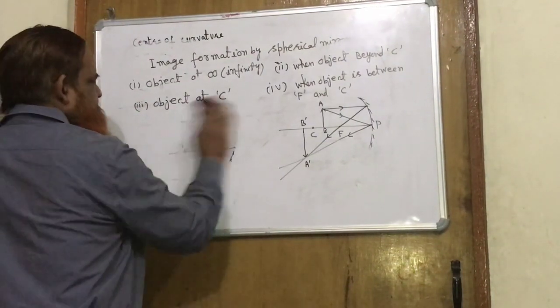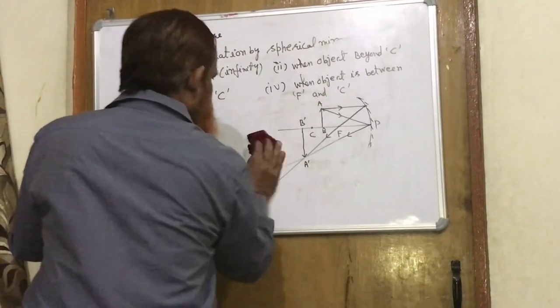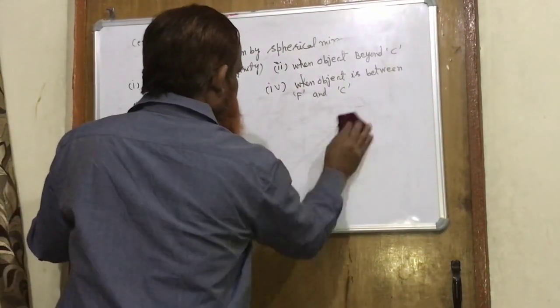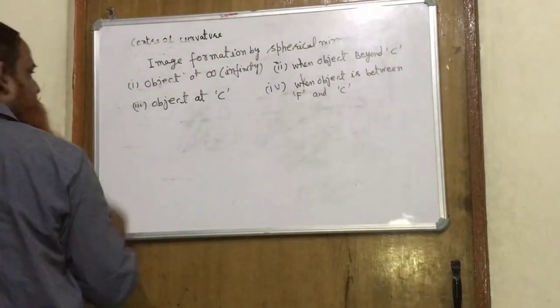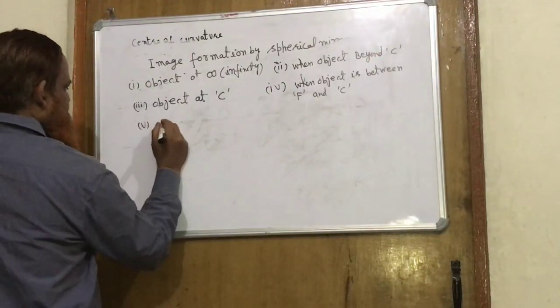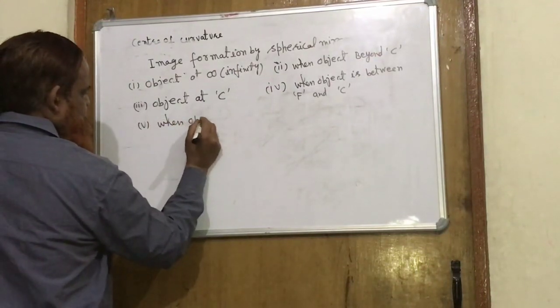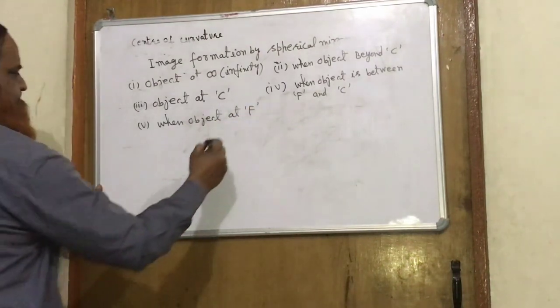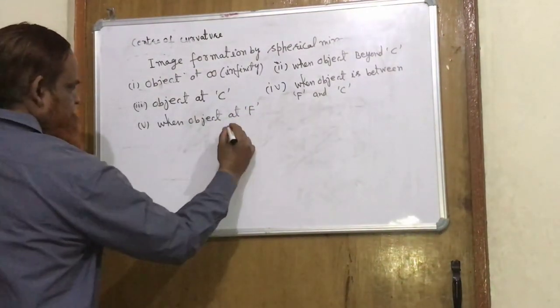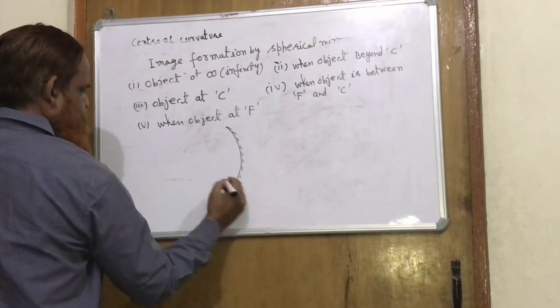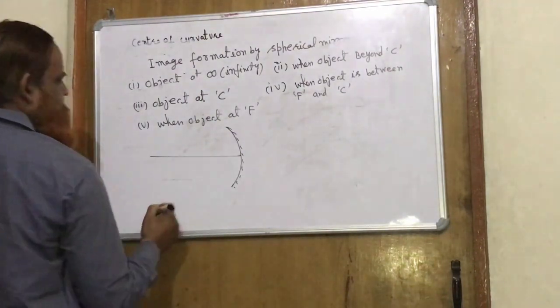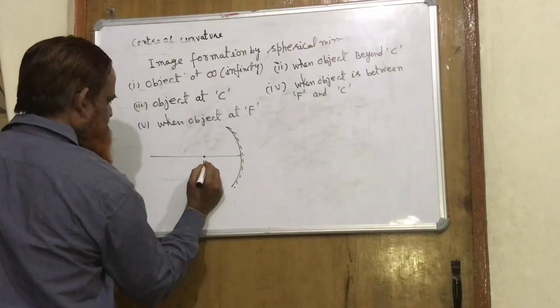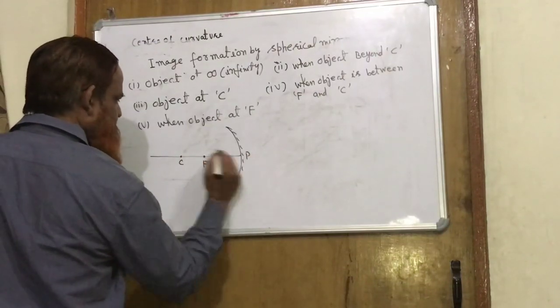Now the next case: when the object is at the focus. Again we locate the focus, center of curvature, pole.